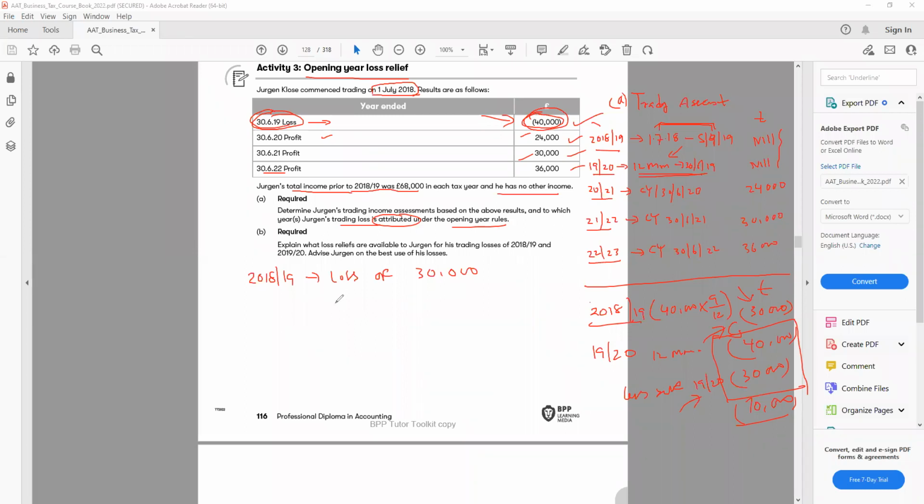So as we know, any loss, we have options. So this 18-19 loss, how to relieve, we have 3 options. So first option, we can set off the loss from our current year, then we can go back to the previous year. So this loss 30,000 is for 18-19.